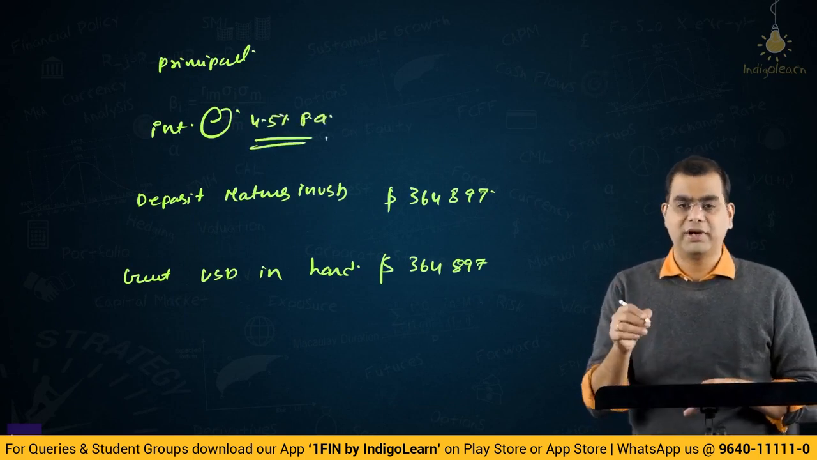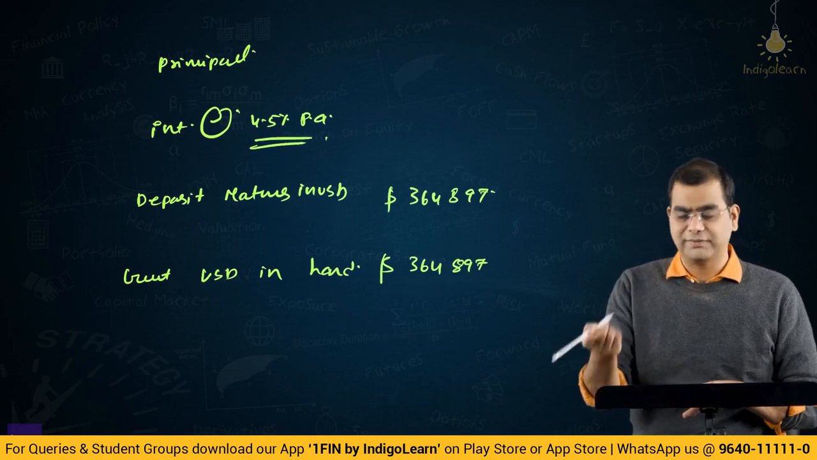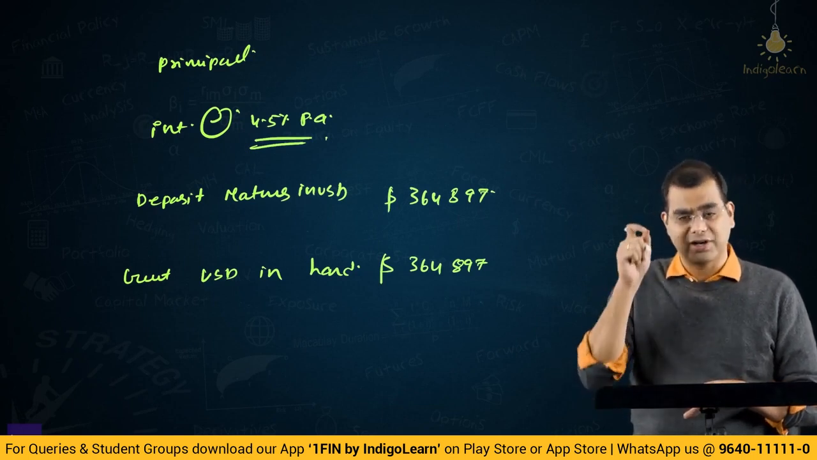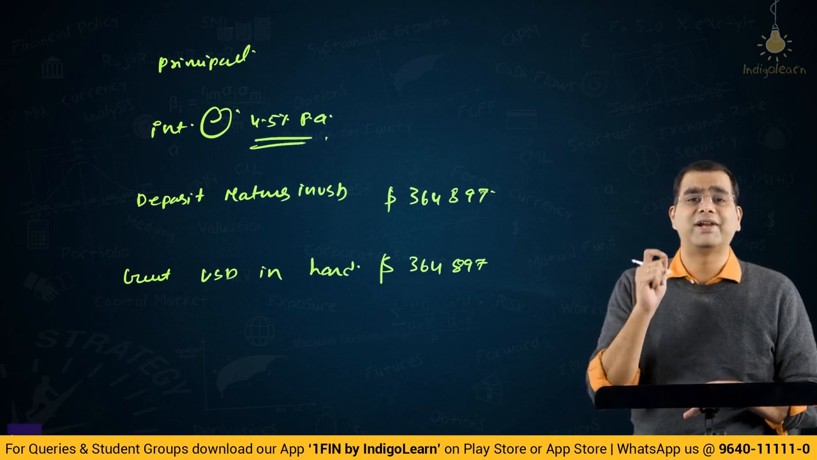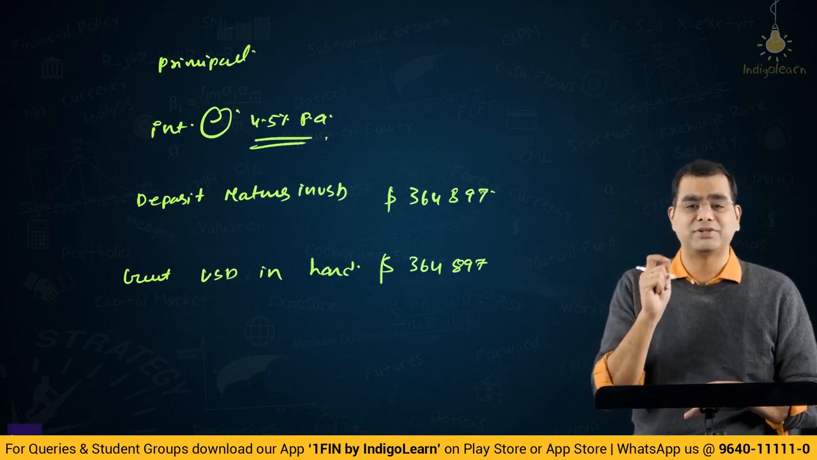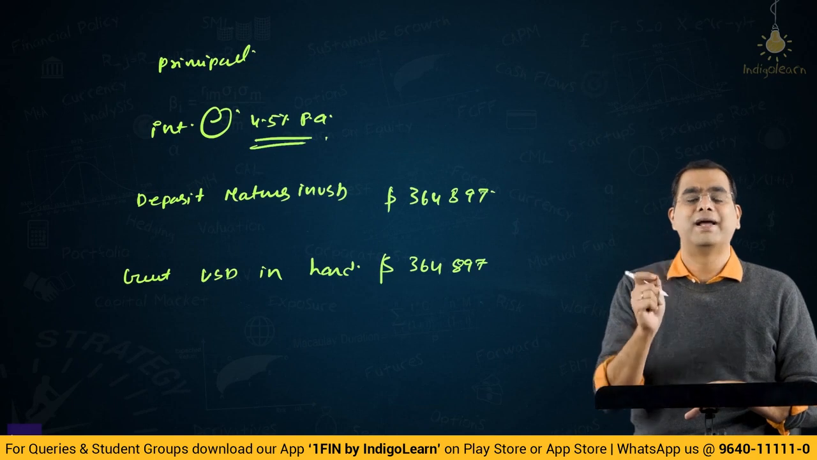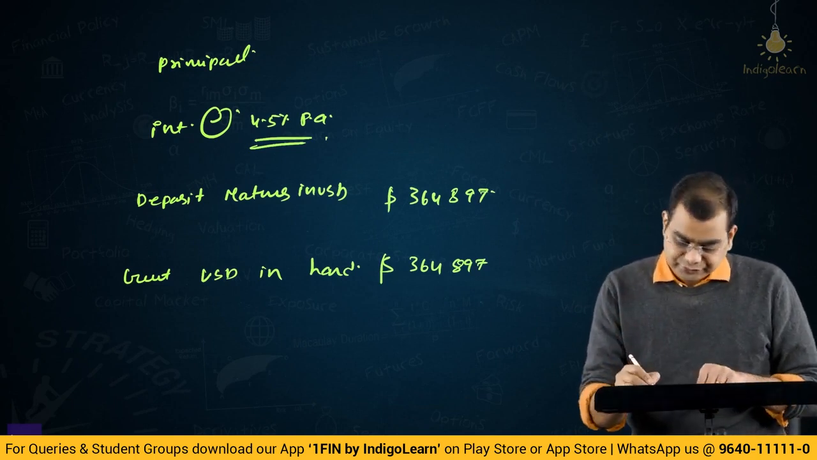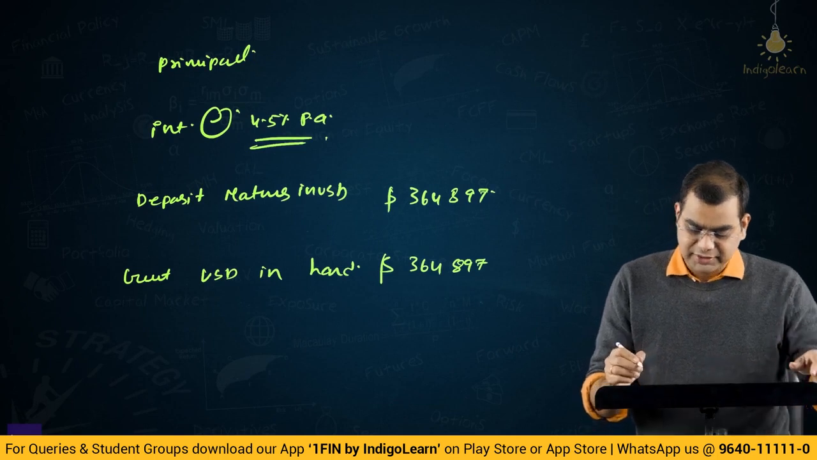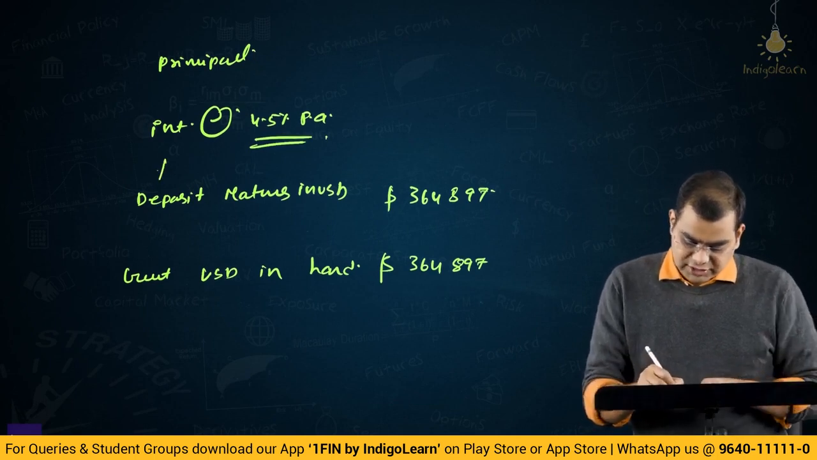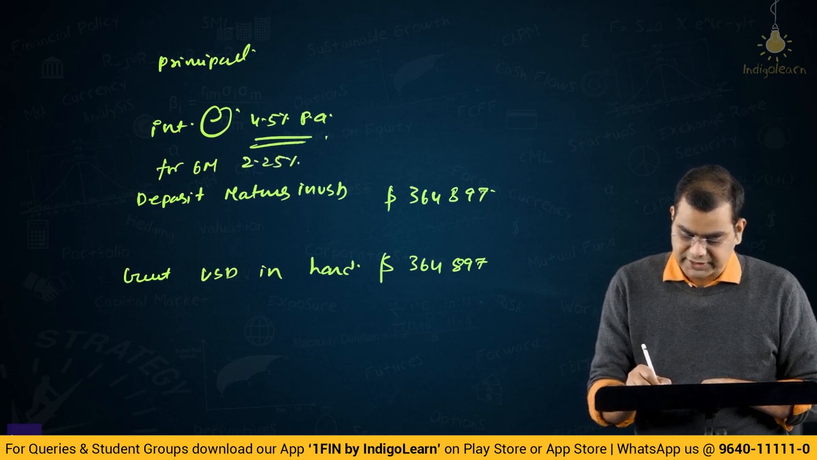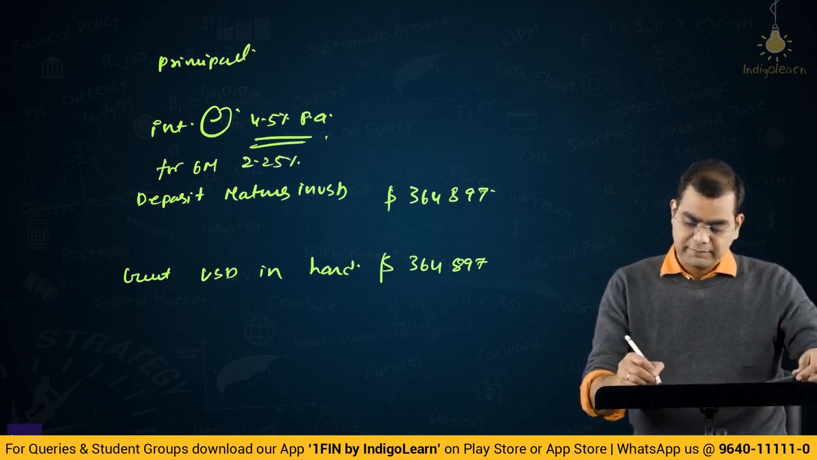If you take 4.5% for 6 months, then you'll obviously get a different answer. We will take 4.5% per annum because interest rates are always quoted per annum. Returns may be absolute, but interest rates are always per annum unless specifically mentioned as per month. Interest is 4.5% per annum. So for 6 months, it will be 2.25%.